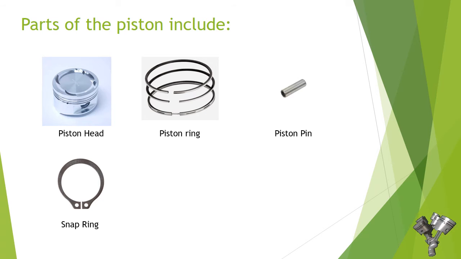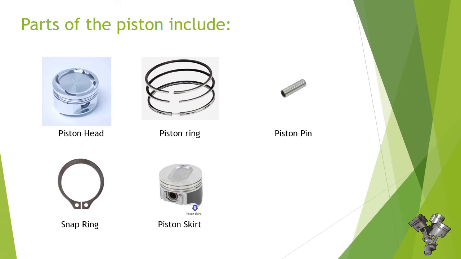Number 4. Snap ring. Snap ring is a thin ring located inside the groove of the piston pin cavity. The function of this snap ring is to lock the piston pin so that it does not move out, resulting in damage to the wall of the cylinder block.